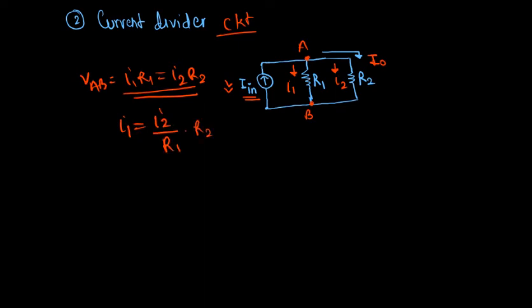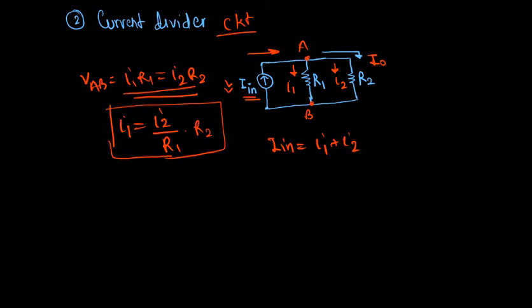Now from Kirchhoff's law, the total input current at a node equals the total output current. So the input current is I in and the output current is I1 plus I2. Here I naught is equal to I2.